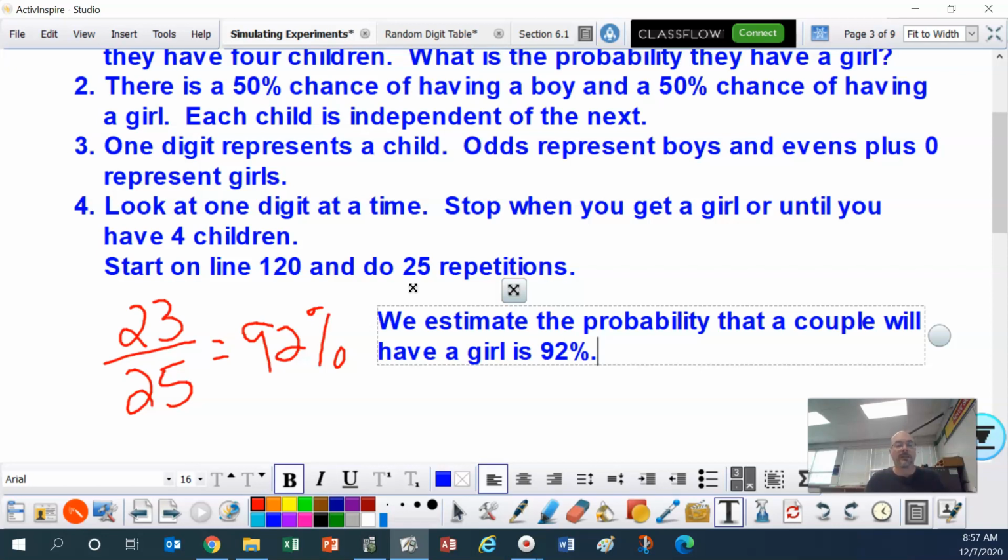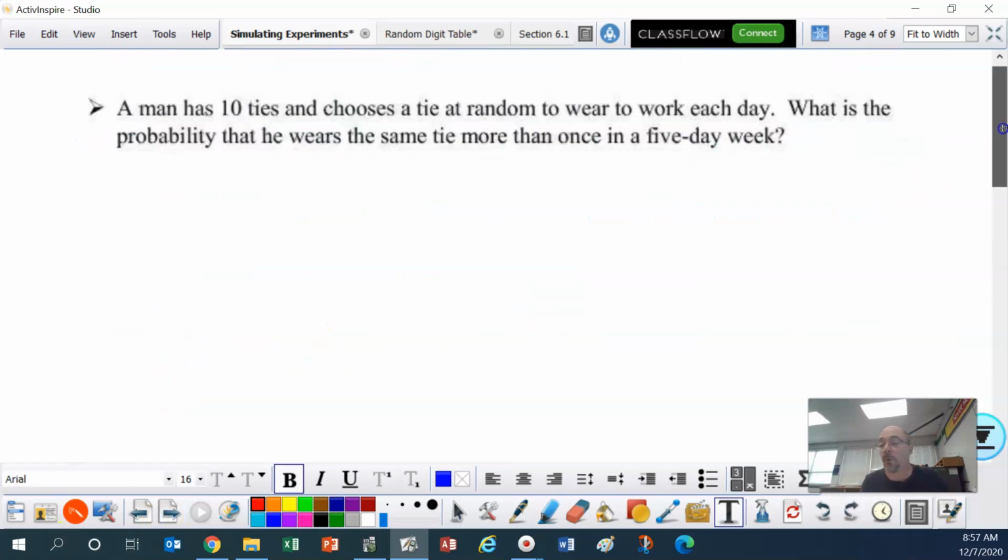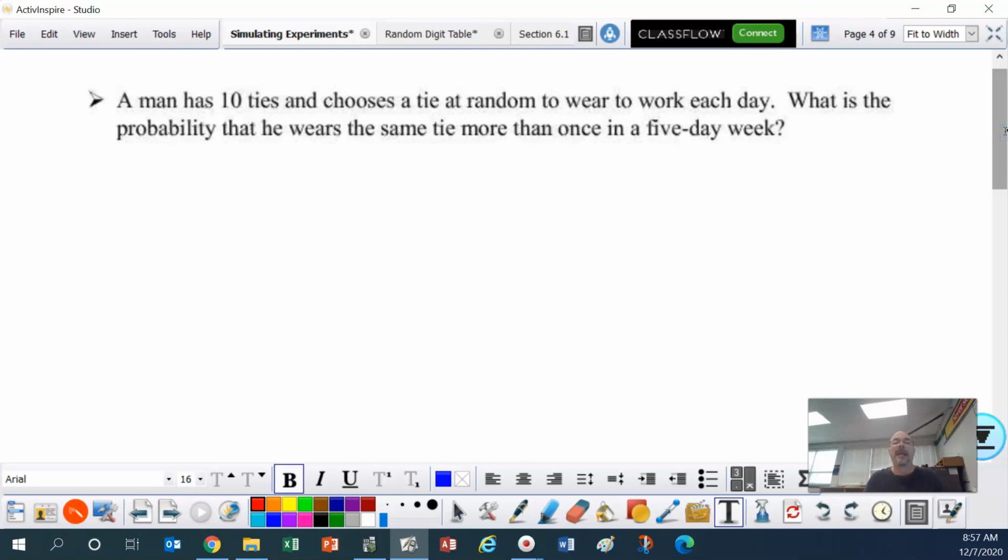All right, ladies and gentlemen, one more. And then I'll do 4 more in the next video. A man has 10 ties and chooses a tie at random to wear to work each day. What is the probability that he wears the same tie more than once in a 5-day week?